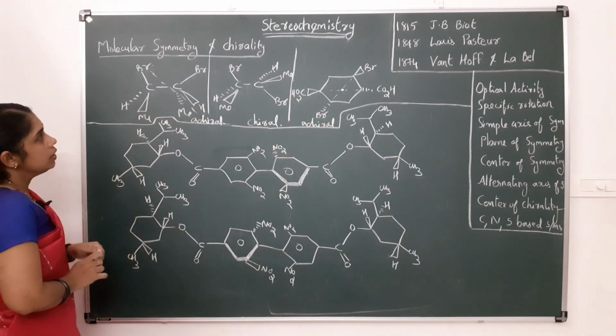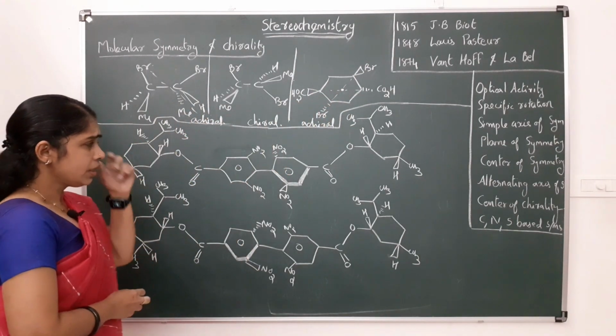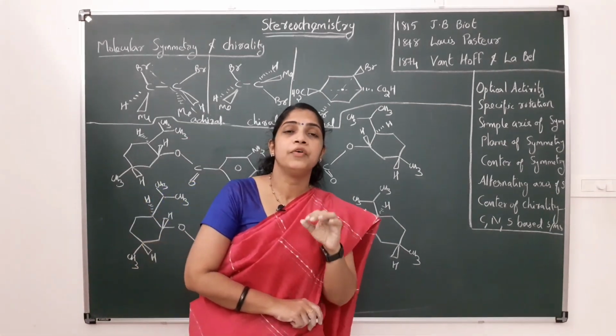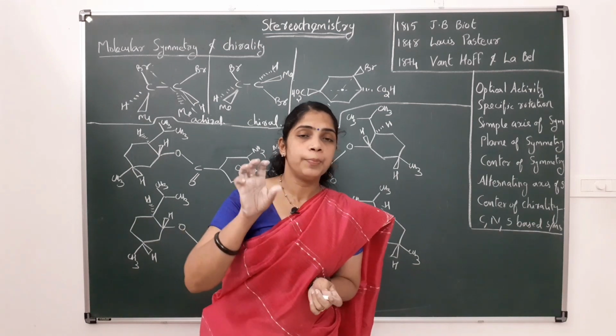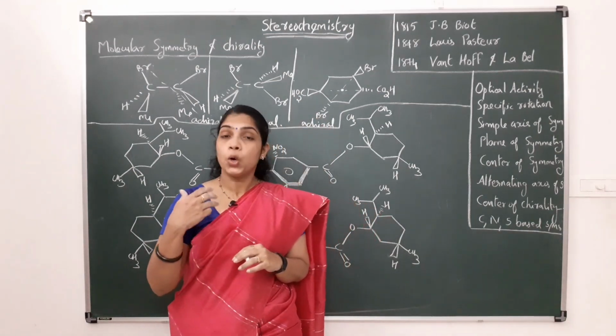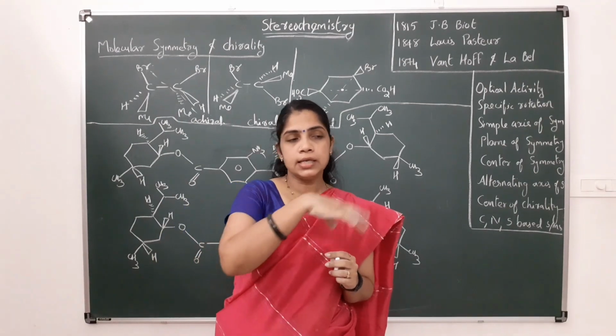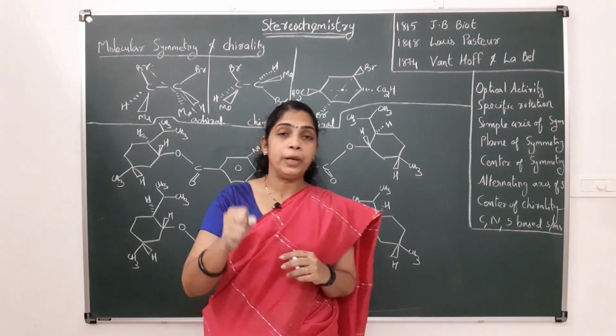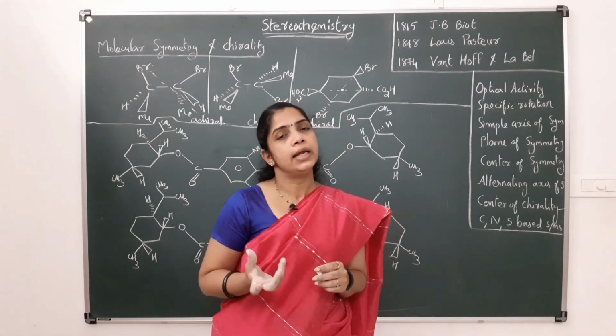Okay. So I first discussed that we have to check whether there is a plane of symmetry or a center of symmetry, and after that we have to check whether there is an alternating axis of symmetry. These are the symmetry conditions we usually look for to predict whether the molecule is chiral or achiral.